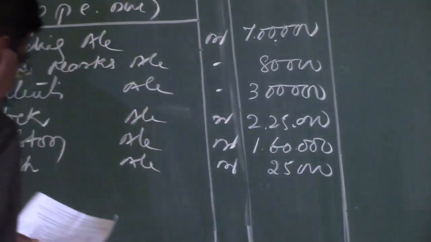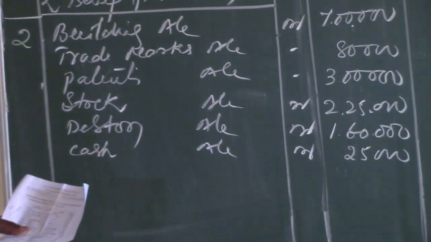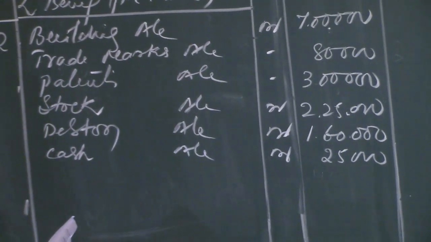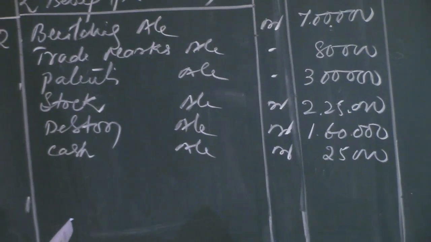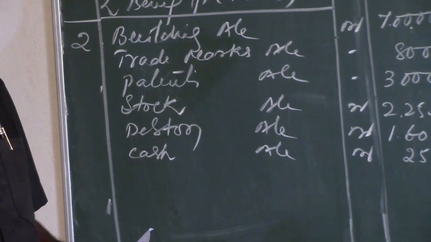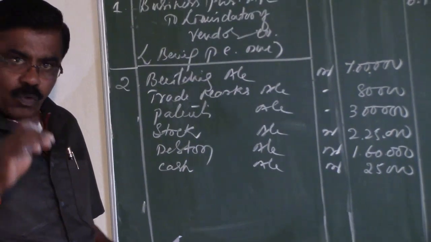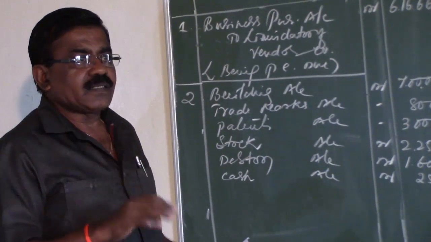Then goodwill account. Even though the goodwill is to be taken over by the purchasing company, in the passing of the second entry goodwill cannot be recorded at all, because on the balancing of the second journal entry, goodwill or capital reserve may arise. Therefore, even though the goodwill is taken over by the purchasing company, goodwill shall not be included in the assets.